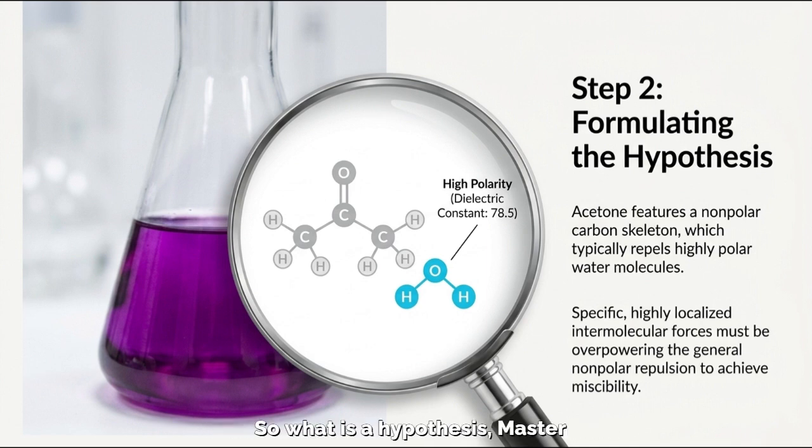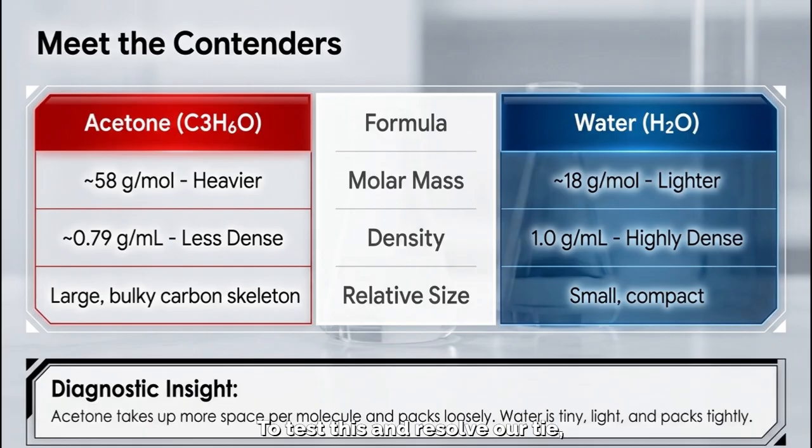So what is a hypothesis? Master T. Our hypothesis must state that specific, highly localized intermolecular forces, namely, the hydrogen bonding we just noted, must be completely overpowering the general nonpolar repulsion of the carbon skeleton to achieve this level of miscibility. To test this and resolve our tie, let us meet our contenders by looking at their physical metrics.